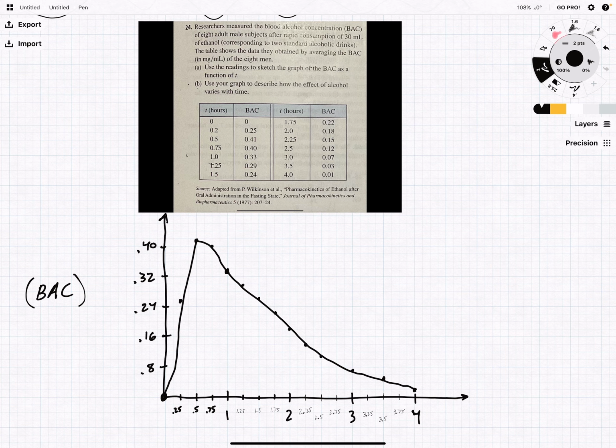Okay, good. Now, then after that, it says, use your graph to describe how the effect of alcohol varies with time. Well, I think we can see, right? It shoots up very fast. Alcohol will affect you very quickly. And then it takes several hours to wear off. Maybe 4 hours. Well, definitely more than 2 hours, right? Because legally intoxicated is 0.08. Let me fix that. 0.08.